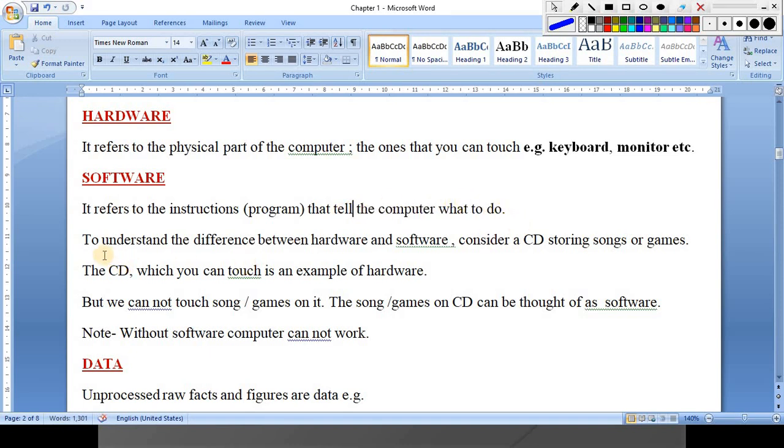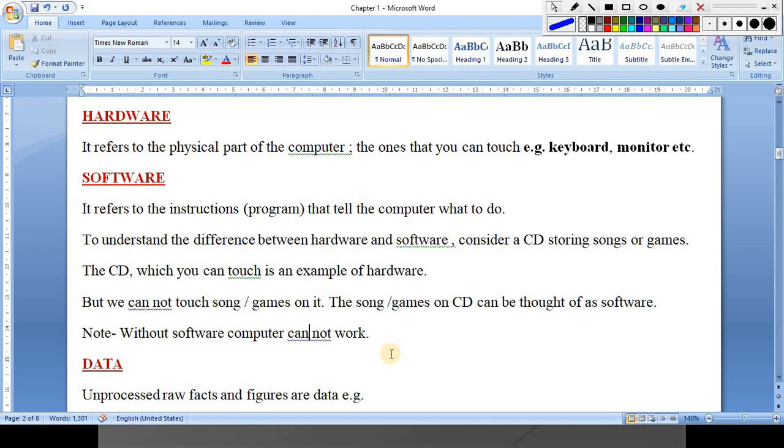To understand the difference between hardware and software, consider a CD. Inside the CD, songs and games are stored. The CD we can touch, so the CD is hardware. But the songs and games we cannot touch, so the songs and games on that CD are software. And we will not be able to play songs if a proper media player is not available.